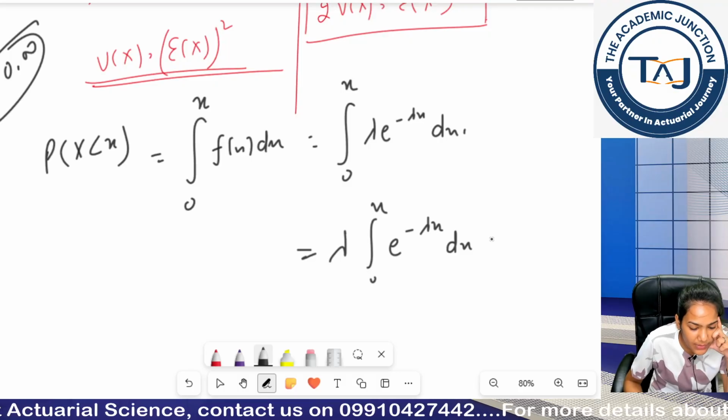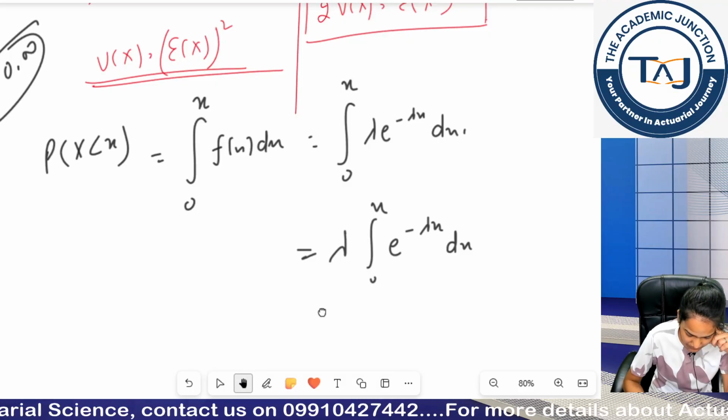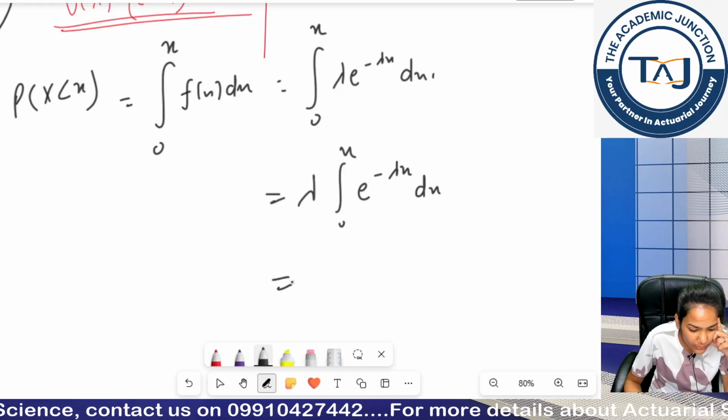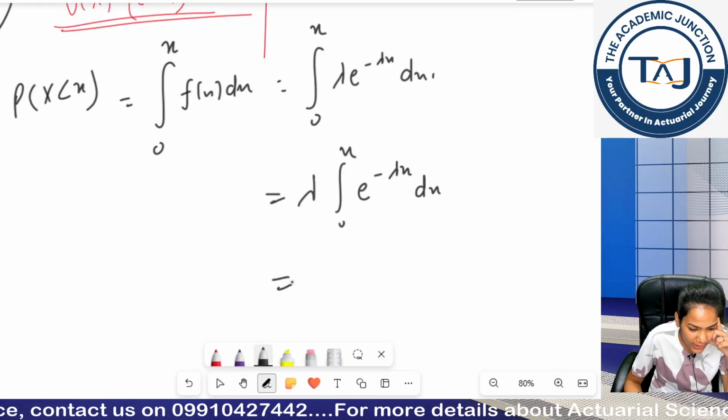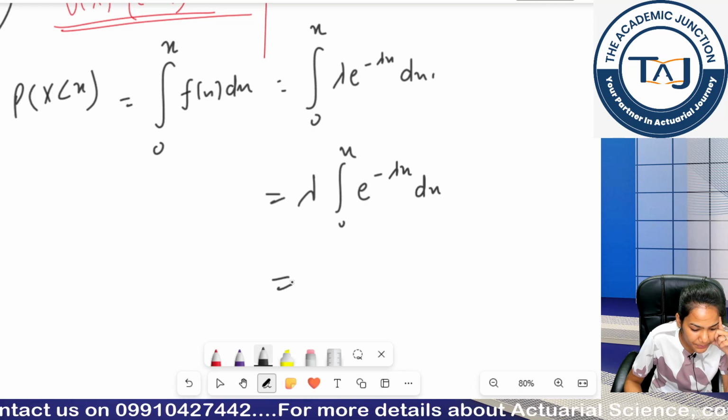Tell me the values. What is the CDF coming out to be?